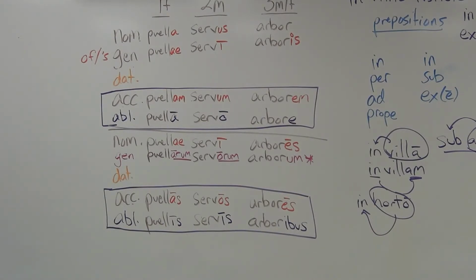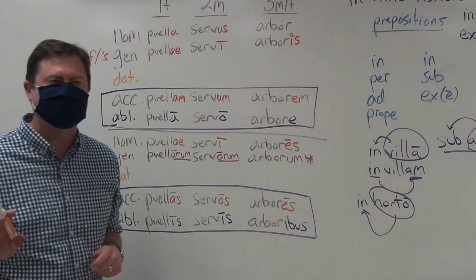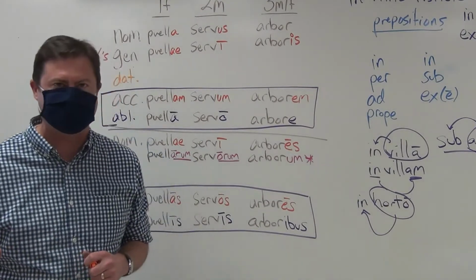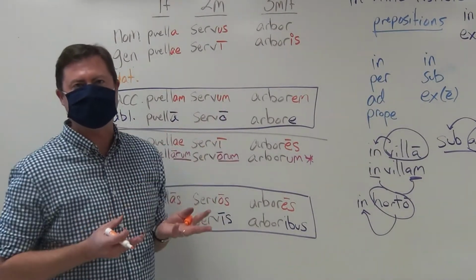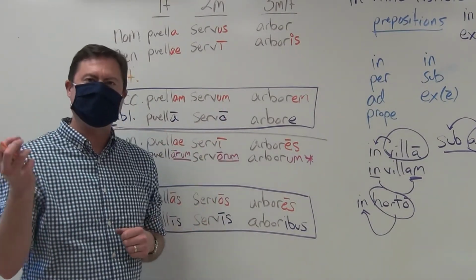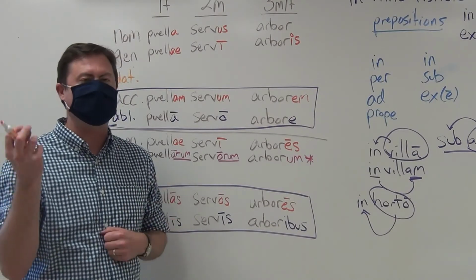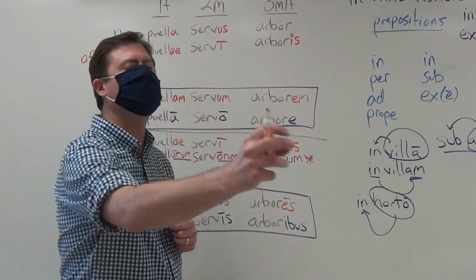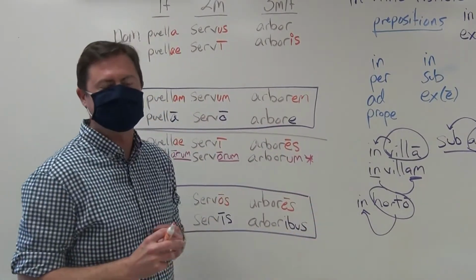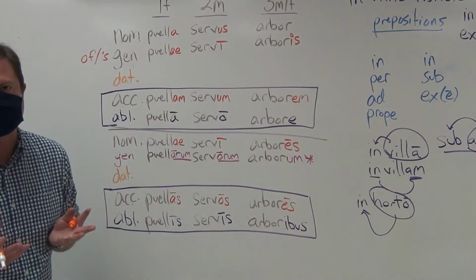And just like the genitive, which you can translate with of or apostrophe s to show possession, the dative case, and we're not going to talk about it now, but in the future we will, is the case in which an indirect object is expressed. The indirect object is the receiver of the direct object. I give the candy: I, the subject, give, the action, candy, the direct object, to the student. The indirect object receives that direct object, candy.